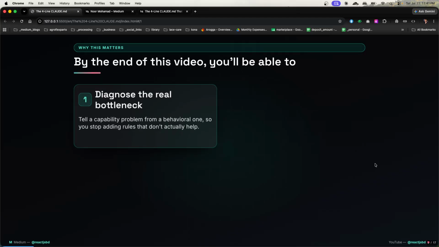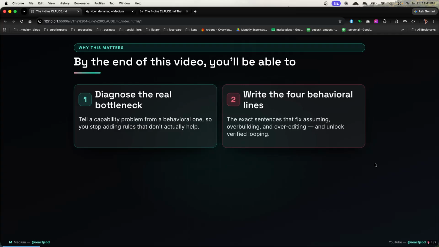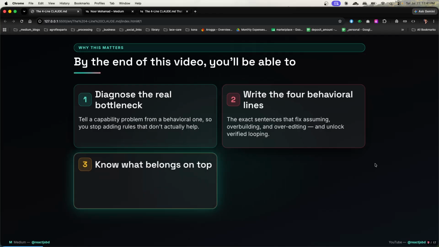bottleneck, tell a compatibility or capability problem from a behavioral one, so you stop adding rules that don't actually help. Write the 4 behavioral lines, the exact sentences that fix assuming, overbuilding, and over-editing, and unlock verified looping. Know what belongs on top.